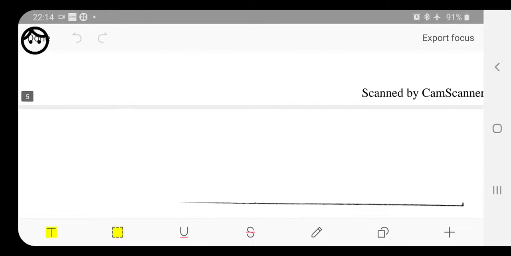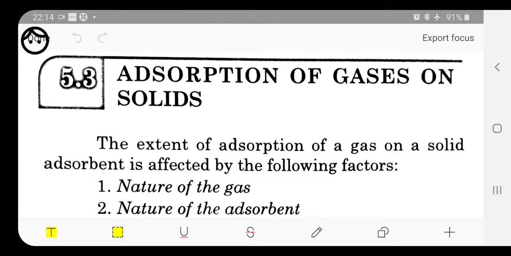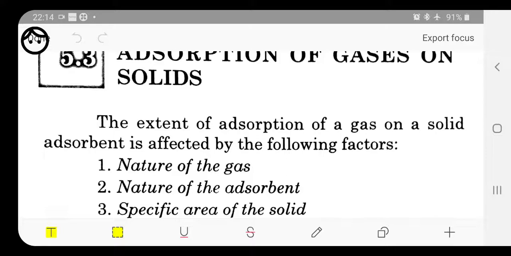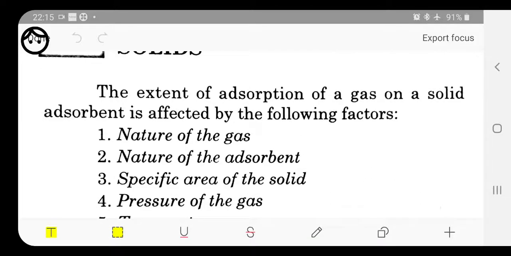After that, there are certain factors which are responsible in the adsorption process. The extent of adsorption of a gas on a solid adsorbent is affected by the following factors. We are talking about this when the adsorbent is solid and the adsorbate is in gaseous form, because the adsorbate may be gas or liquid, and the adsorbent may be liquid or solid. The first factor which may affect the extent of adsorption is the nature of the gas. Second, nature of the adsorbent. Third, specific area of the solid.